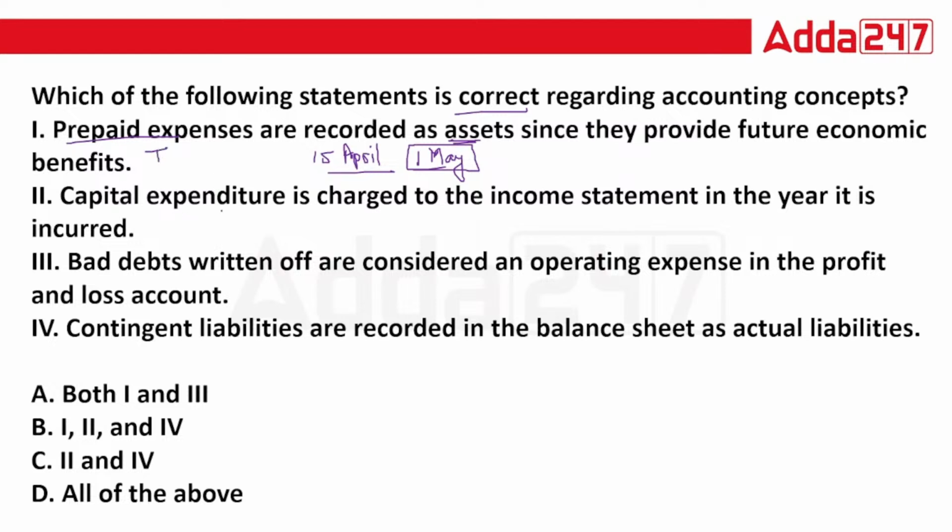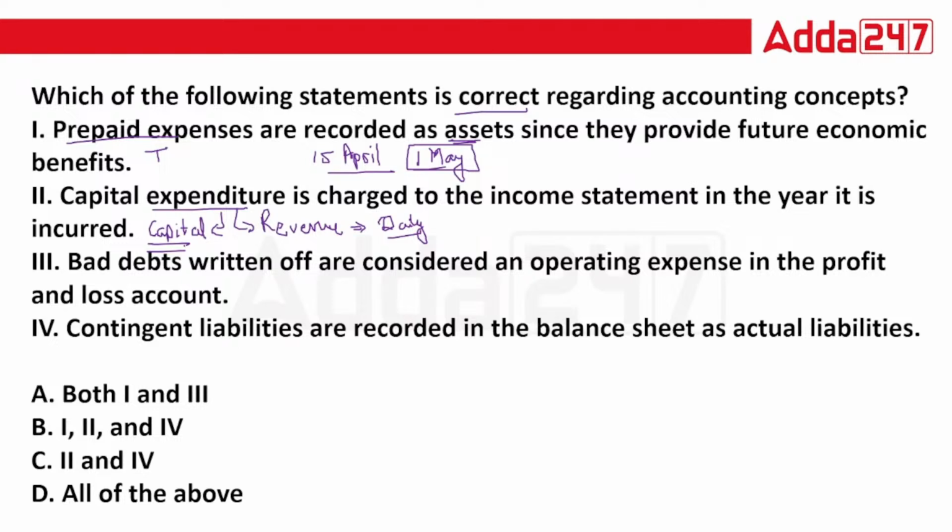Then, capital expenditure is charged to the income statement in the year it is incurred. Remember we have two types of expenditure: revenue expenditure and capital expenditure. Revenue expenditure is your daily kind of expenses. Under capital expenditure, you are purchasing long-term assets, and generally you are going to receive the benefits for n number of years.